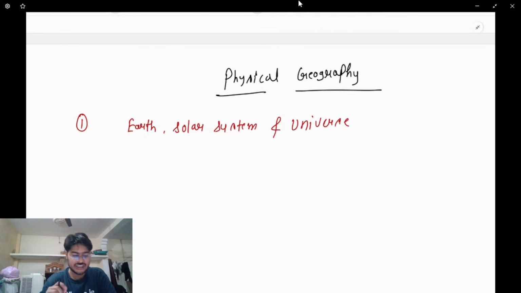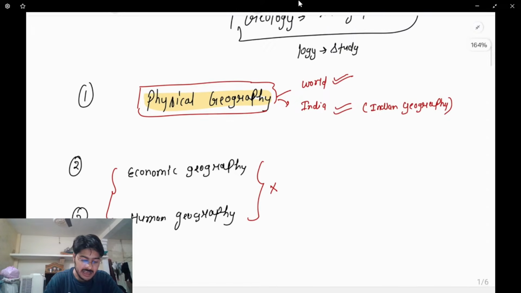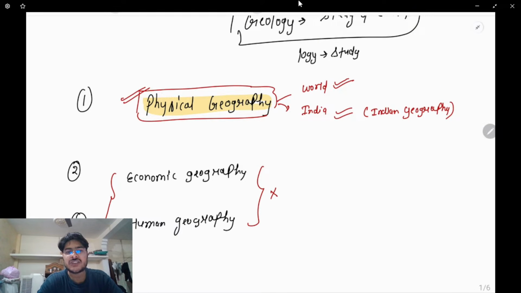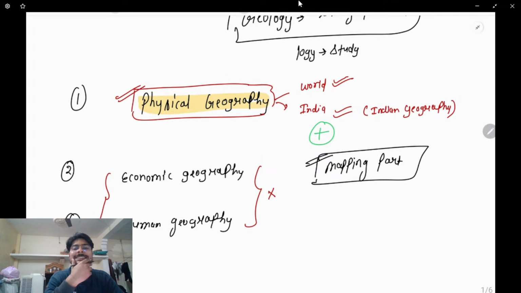Overall, I'll talk about the mapping section. So how I'm going to help you, let me clear it in the very beginning. First, I'll cater all the demands from the section of physical geography, where we'll discuss world geography and Indian geography. In addition to that, I'm going to give you one more thing: the mapping part. The whole mapping course will be there. Just after the completion of these things, I will show you my mapping lectures, my mapping PDFs, my mapping notes.